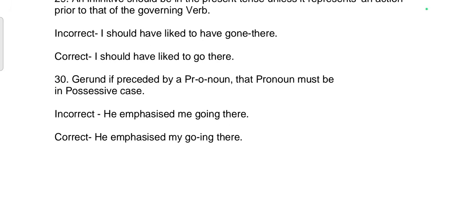30th rule. If a gerund is preceded by a pronoun, that pronoun must be in the possessive case. Incorrect: He emphasized me going there. Correct sentence: He emphasized my going there.